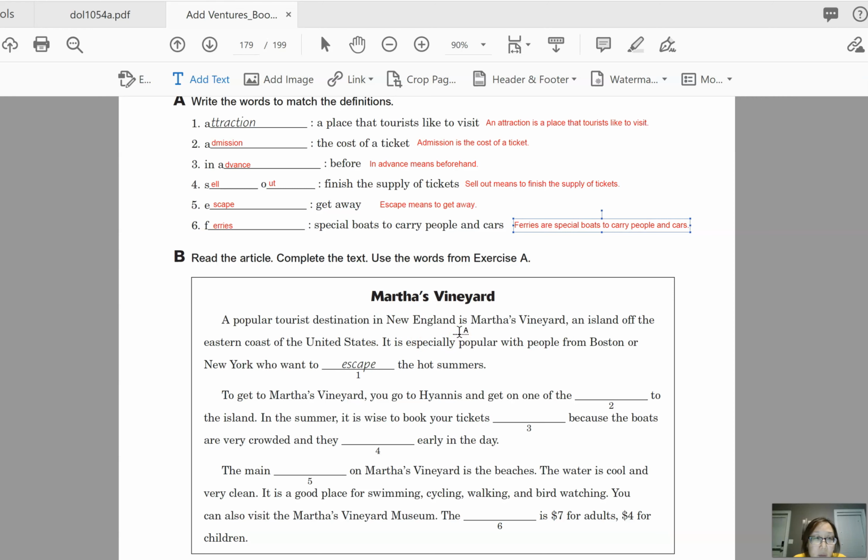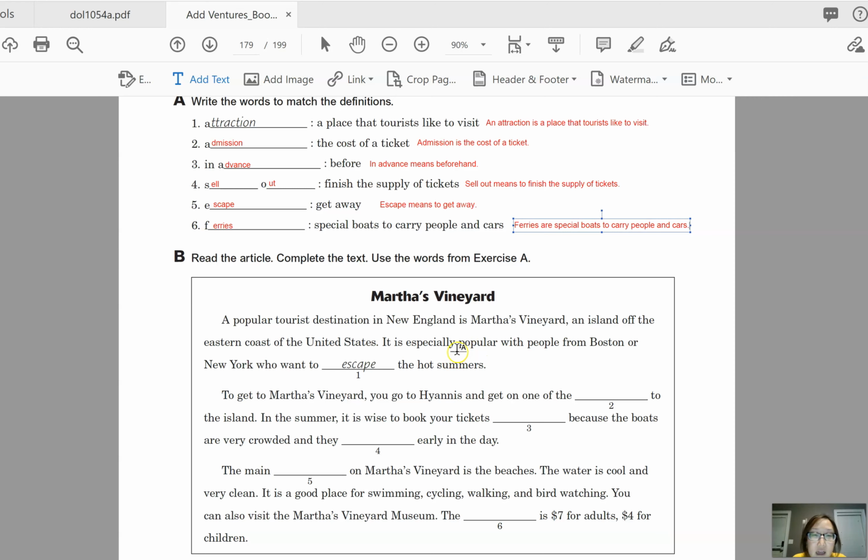So if you remember American history, the first Americans to immigrate outside of America were from Europe. So again, the original Americans are Native Americans, but the first Americans to immigrate were from Europe, like Spain and England.